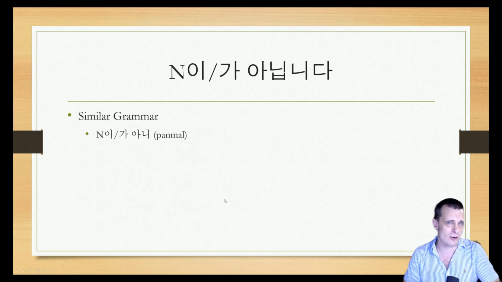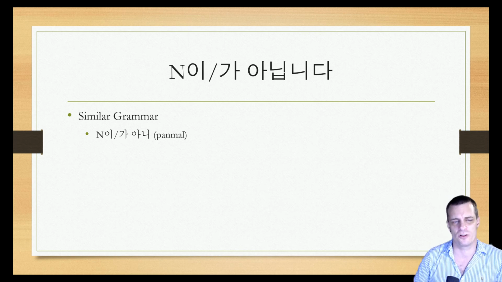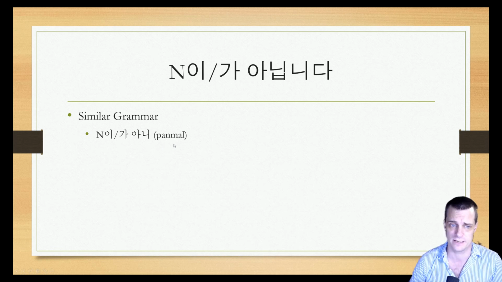All right, so the similar grammar, it's the same as for a lot of these earlier ones, which is the 반말 form of it, which is noun 이/가 아니. And that's it. Note, by the time we get to 반말, you're going to be all over a lot of the conjugation for polite formal and polite informal. So there won't be a specific lesson on just this bit, but rather 반말 in general when we get to it.